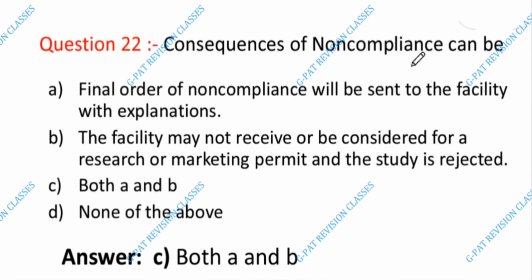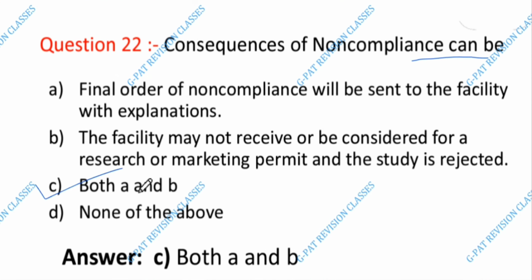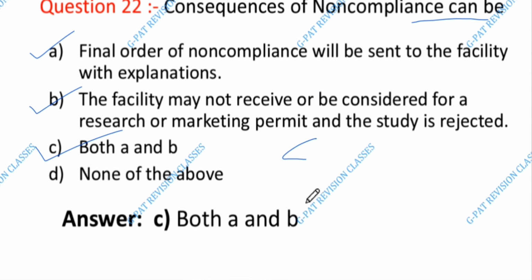Consequence of non-compliance can be. The answer is C. Both A and B. A is final order of non-compliance will be sent to the facility with explanation. B is the facility may not receive or be considered for a research or marketing permit and the study is rejected. The answer is C.